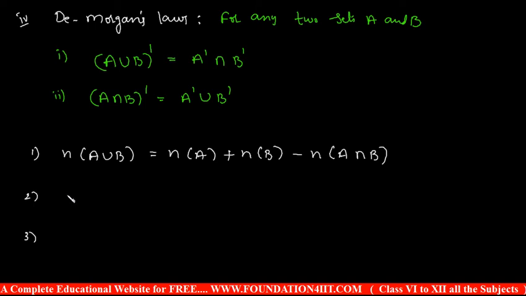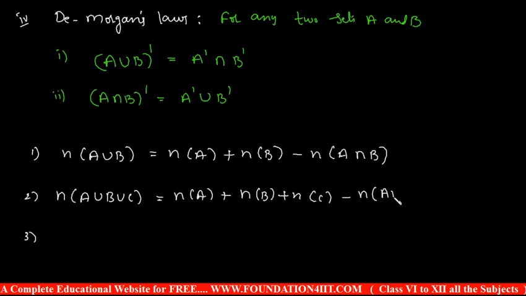Similarly, for any three sets, n of A union B union C is equal to n of A plus n of B plus n of C, minus n of A intersection B, minus n of B intersection C, minus n of A intersection C, plus n of A intersection B intersection C. This you can apply for any three sets.